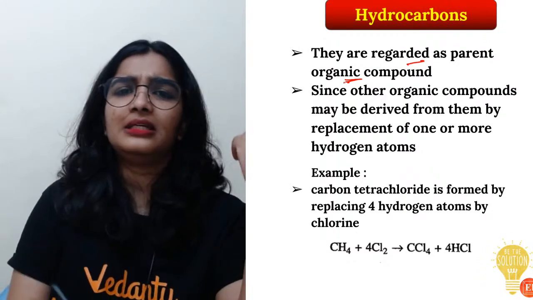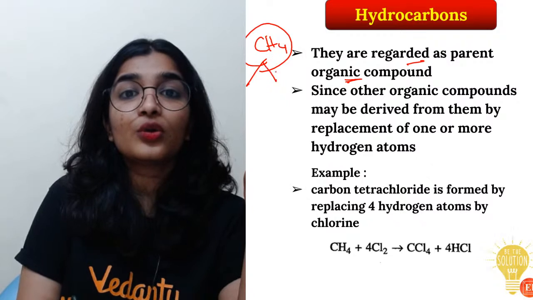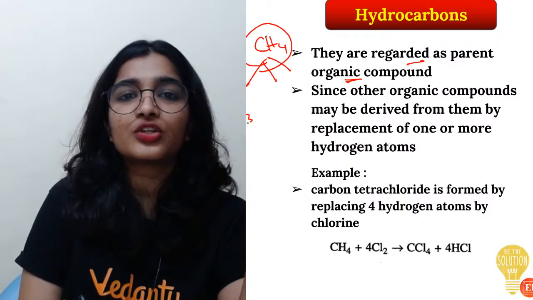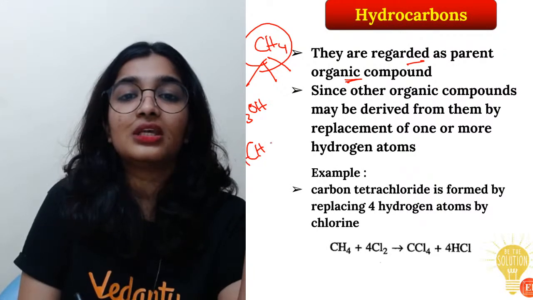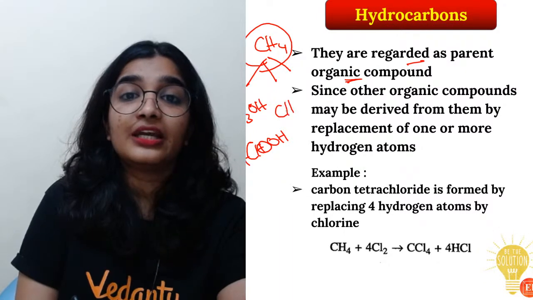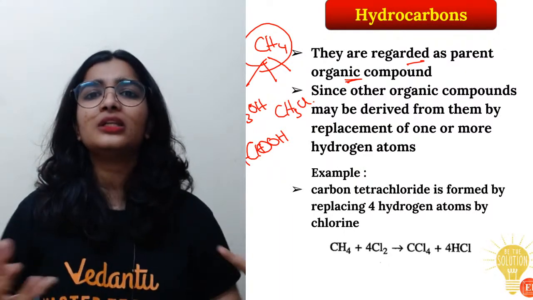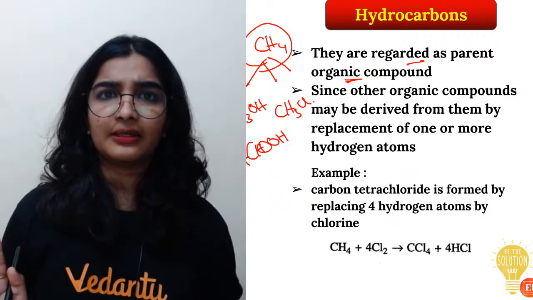Why parent? Because if I have CH4, do you know how many compounds I can get? CH3OH, alcohol, and HCOOH, acid, and maybe CH3Cl, chloromethane. All these compounds are basically derivatives of methane, right?